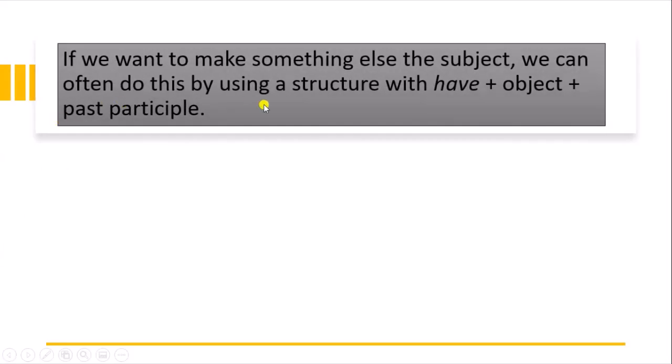If we want to make something else the subject, we can often do this by using a structure with have plus object plus past participle. Like "Margaret had her roof blown off in the storm." So we have used had, then her roof is the object, blown off is the past participle.